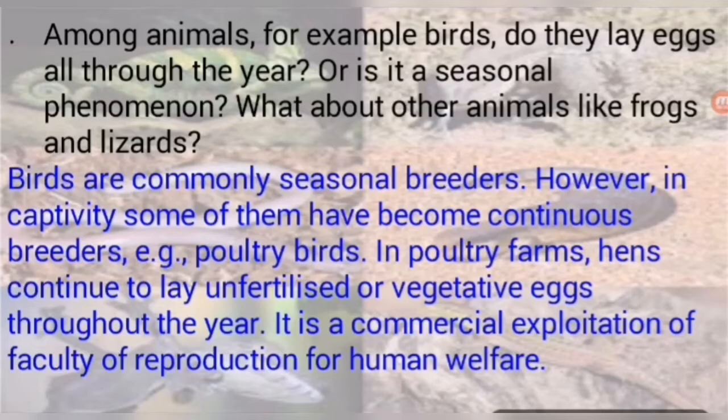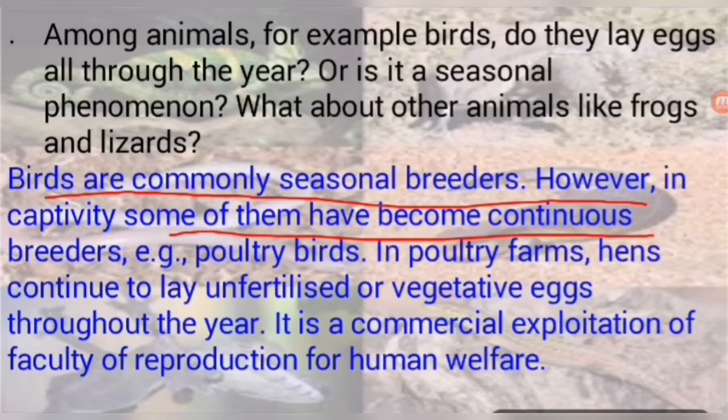So in poultry farms this faculty of reproduction is exploited. It is a very important question for the board exam. Many times it has been seen in your board exam. So students, this is the answer to your question about birds.